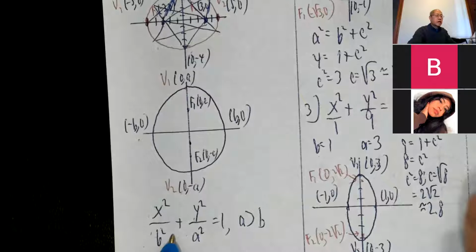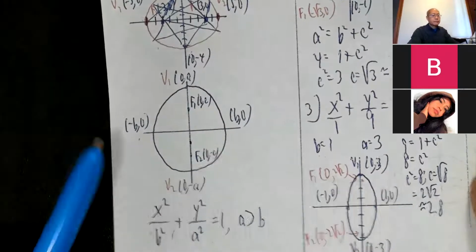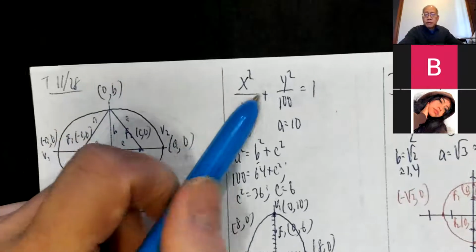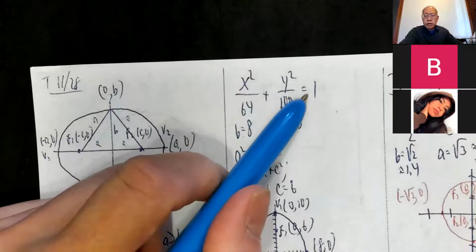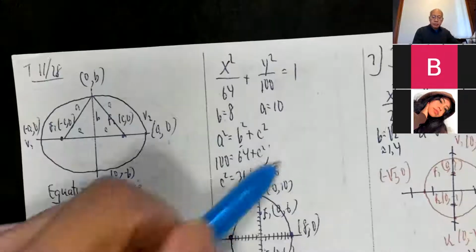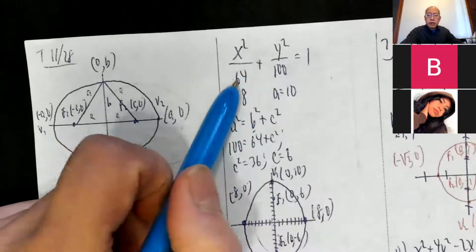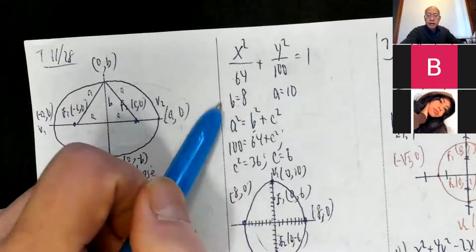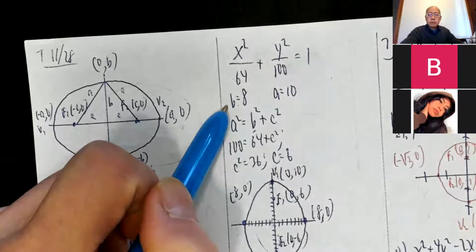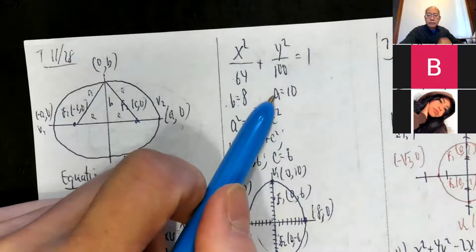Okay, I'll just show you one example of an ellipse which is bulging this way, and then I'll quit. x squared over 64 plus y squared over 100 equals 1. This number is bigger than this number. That tells me it's going to be bulging in this direction. Take the square root of each of these. The square root of 64 is 8. That's the designation of b, b being the smaller number. The square root of 100 is 10. That's my a.